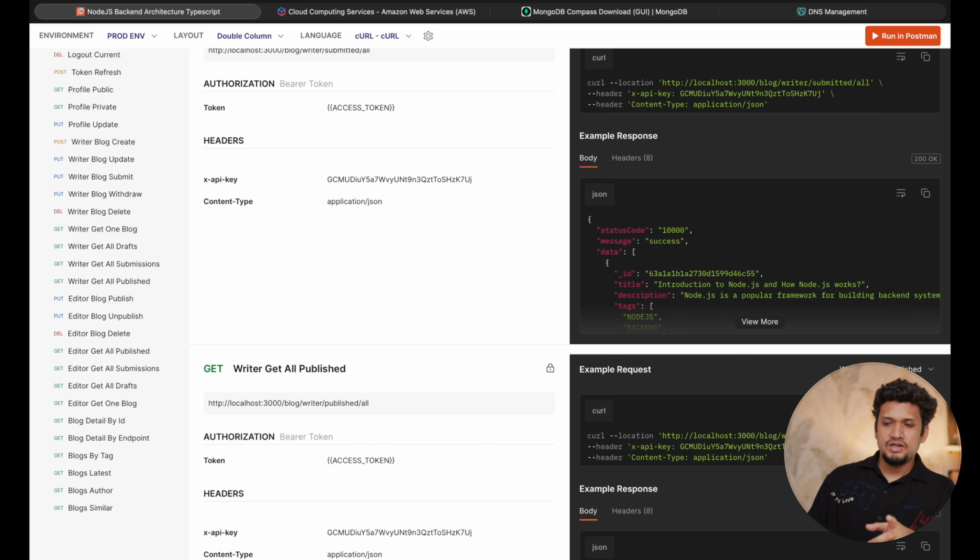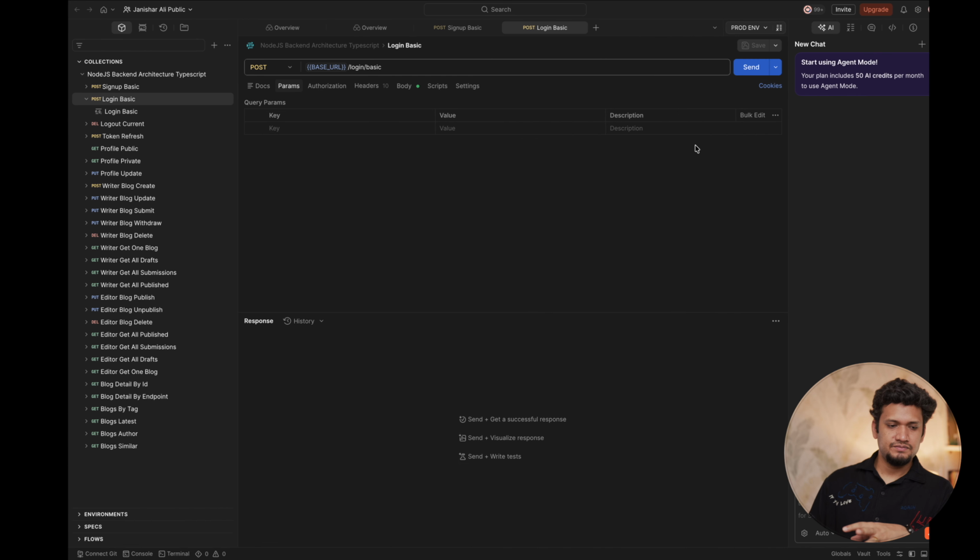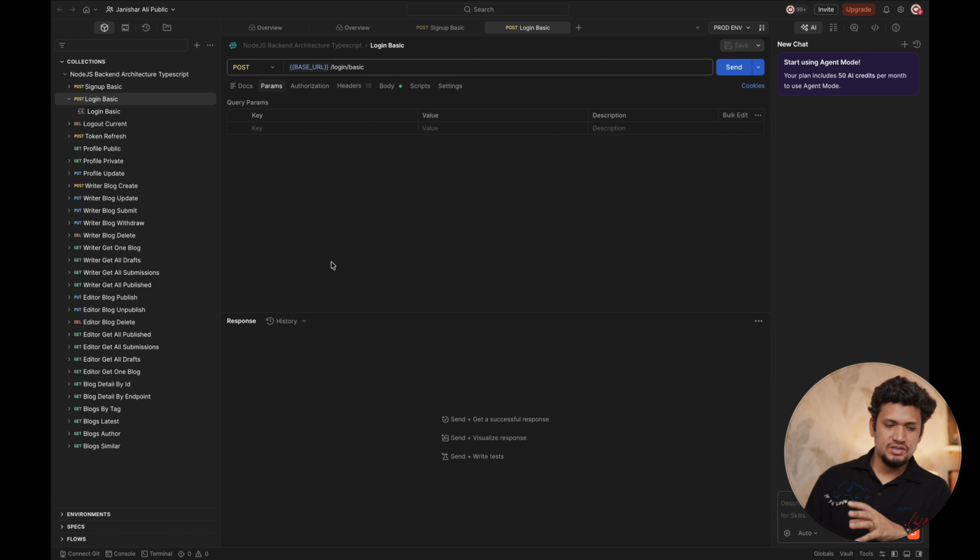You can also run this in Postman. When you run it, it will just create this clone on your profile. I've already done so for myself. So this is the application on my desktop for Postman, and here you will find all the APIs and the examples. Great.